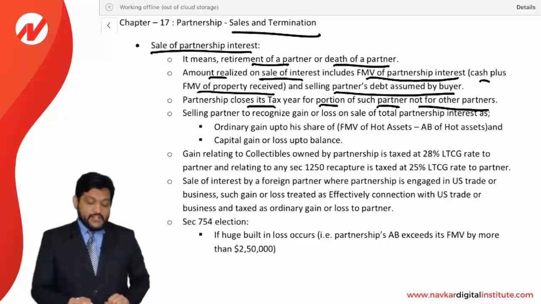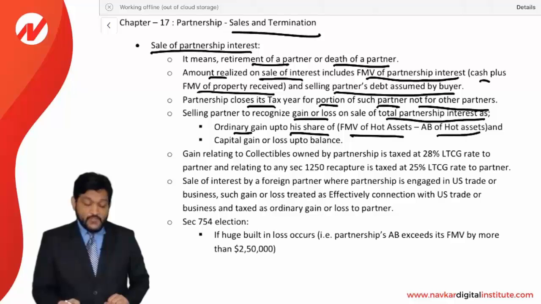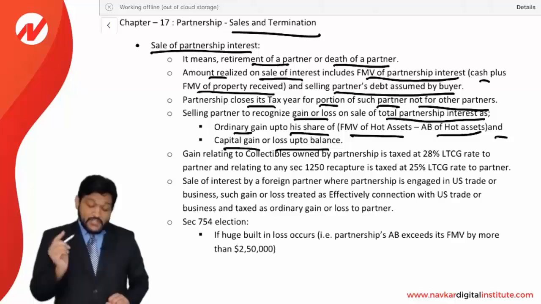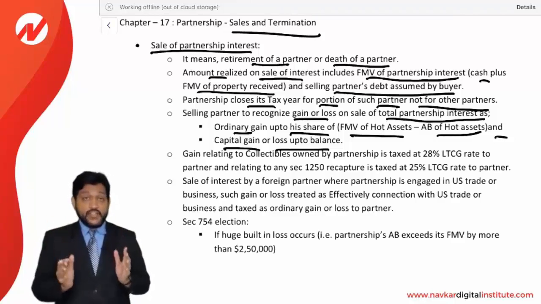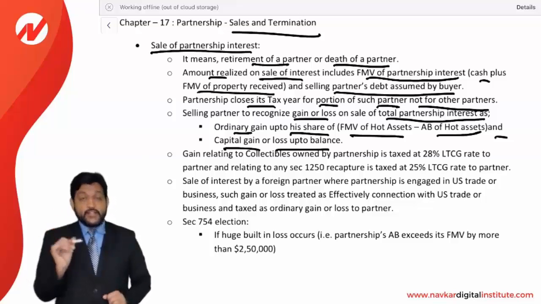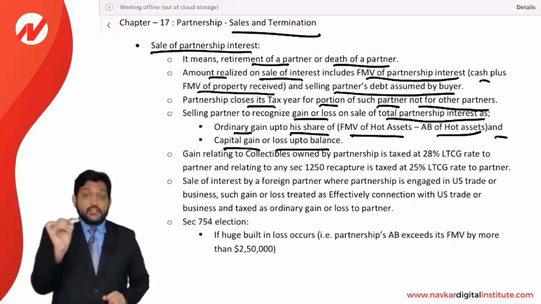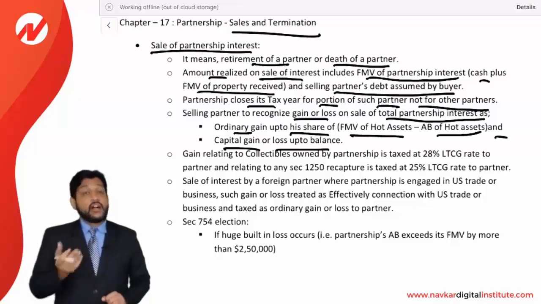Selling partner to recognize a gain or loss on the sale of total partnership interest as ordinary gain up to his share of FMV of the hot asset less AB of the hot asset, and capital gain or loss up to the balance. Look at this. Selling partner will recognize gain or loss on a sale of total partnership interest. How much gain or loss? He will recognize ordinary gain up to his share in hot asset. How? Hot assets, FMV less AB. In his share, he has to multiply and recognize a gain, and remaining is considered as a capital gain. So just be very clear on it.